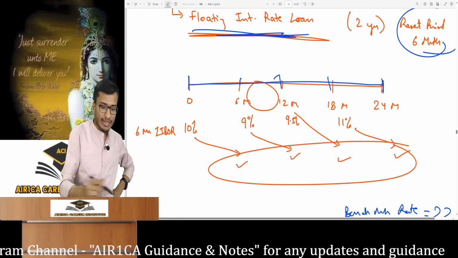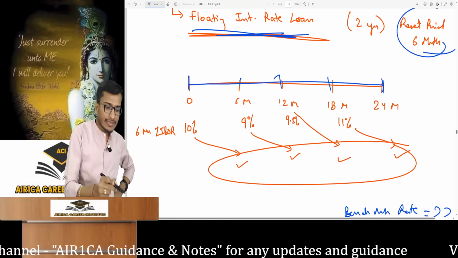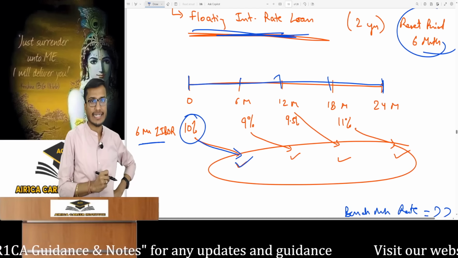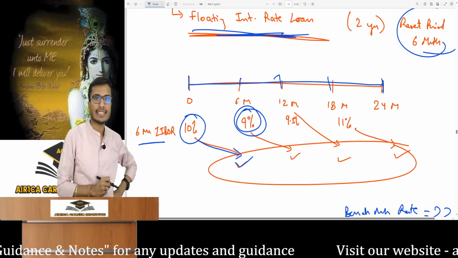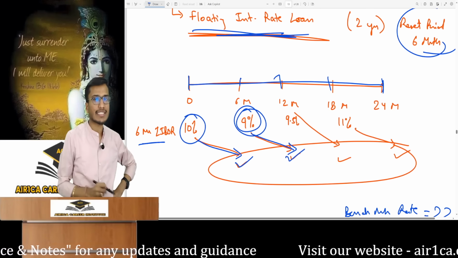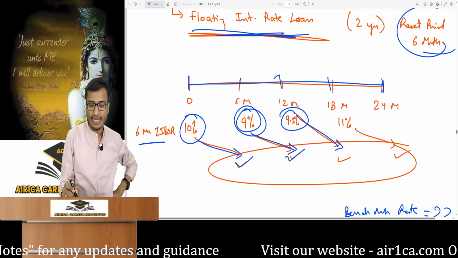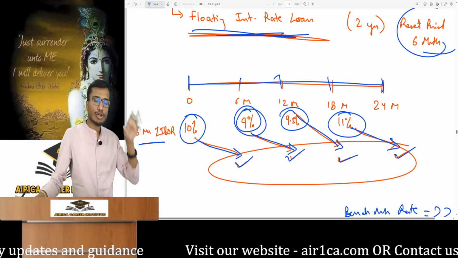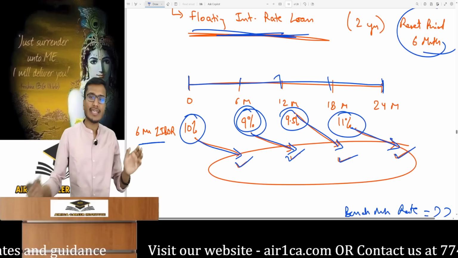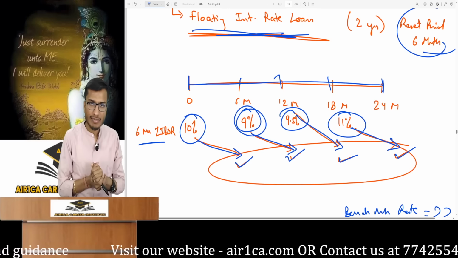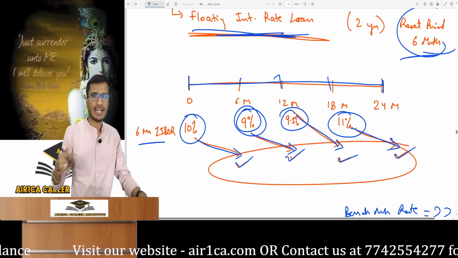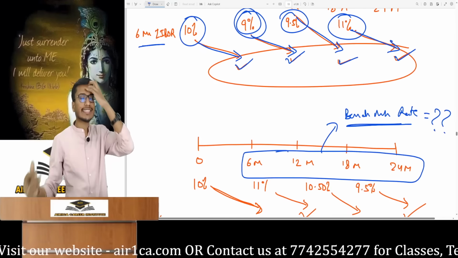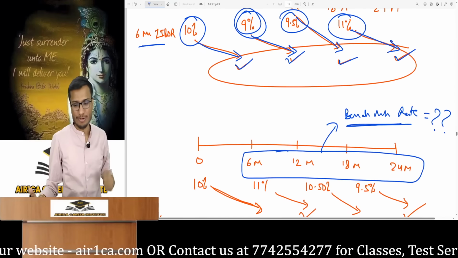Now see what's happening. You know what will happen here. If the 6-month LIBOR is 10% today, the first 6-month interest installment will be paid at 10%. Then if the rate becomes 9%, the interest from here to here will be paid at 9%, 9.5% will be paid at 9.5%, and 11% at 11%. Whatever the interest rate is in the market, the payment for the next 6 months is accordingly. Interest payments will continue because of the 6-month reset period, and this is a floating interest rate loan as explained earlier. In this chapter, floating interest rate loan calculations start here.